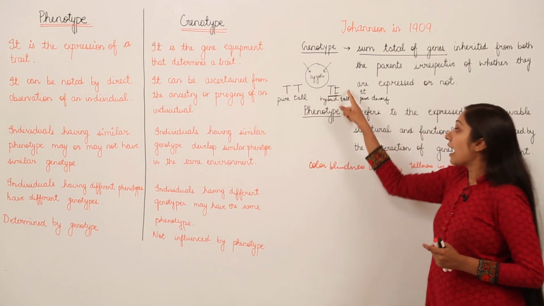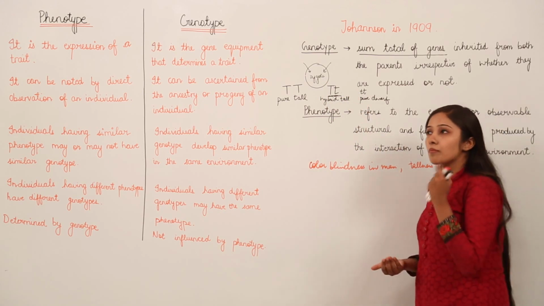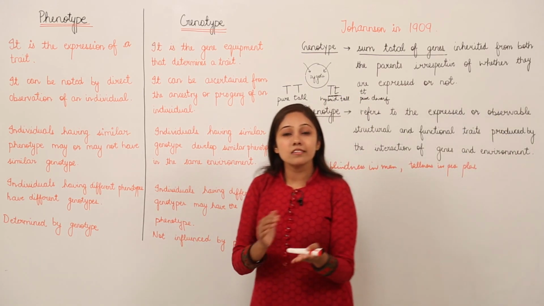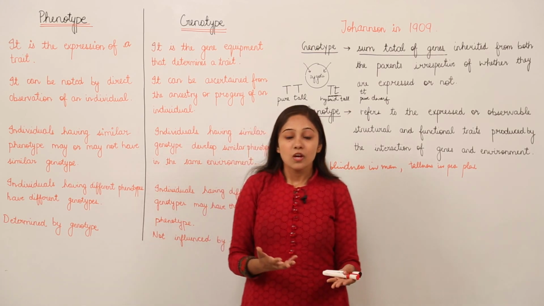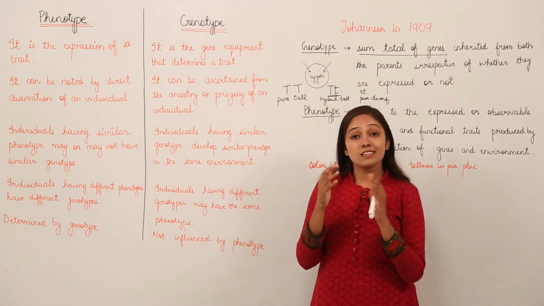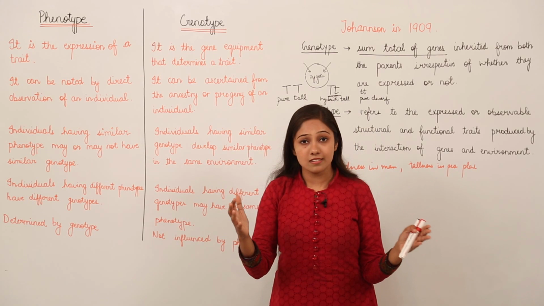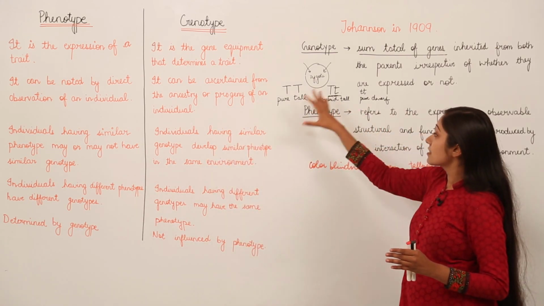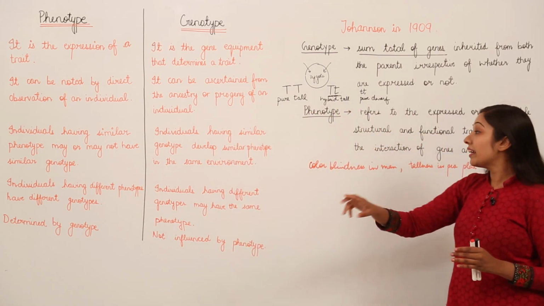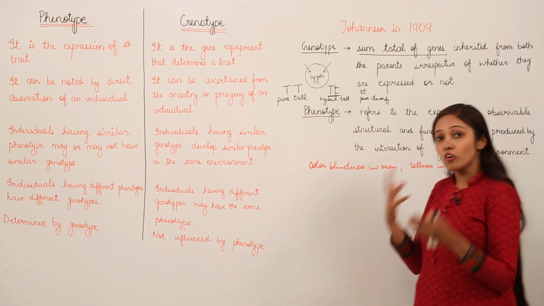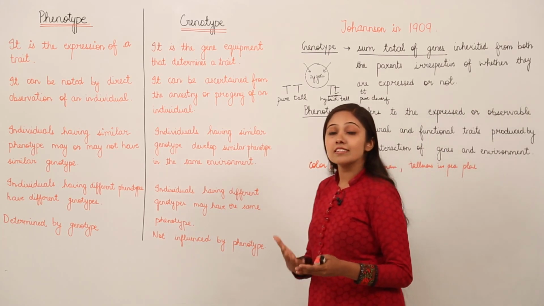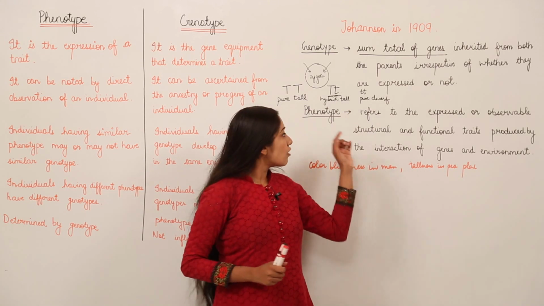genes and their environment. Now when I talk about environment, in summers our skin gets easily tanned. Why does the skin get easily tanned? Because our skin is exposed to direct sun rays, right? So that is the phenotype, because now it depends upon the environmental conditions. Since it's very hot, we are facing direct sun rays, our skin gets tanned. So this is an example of phenotype.